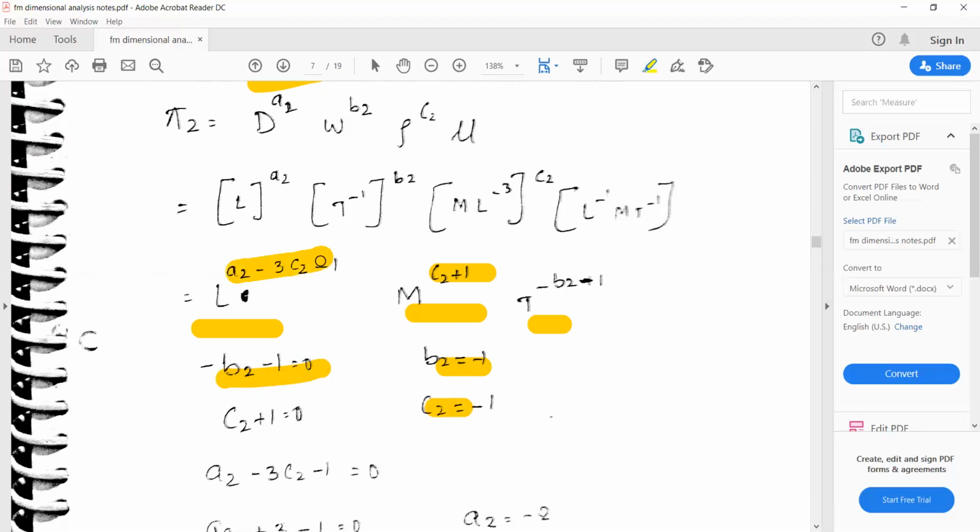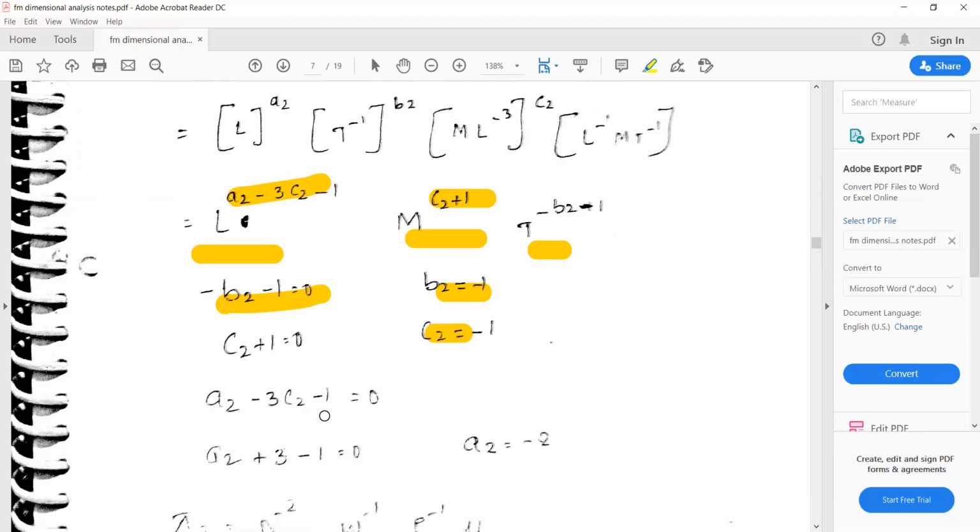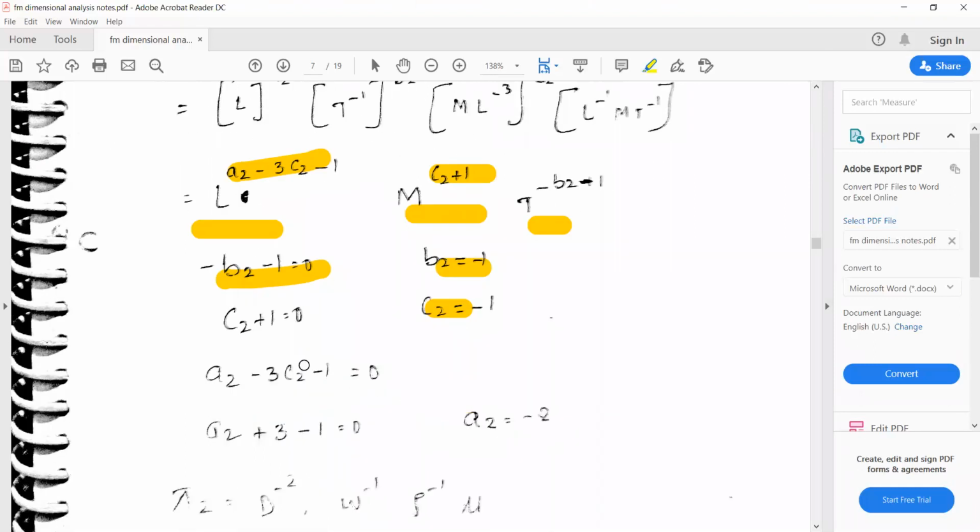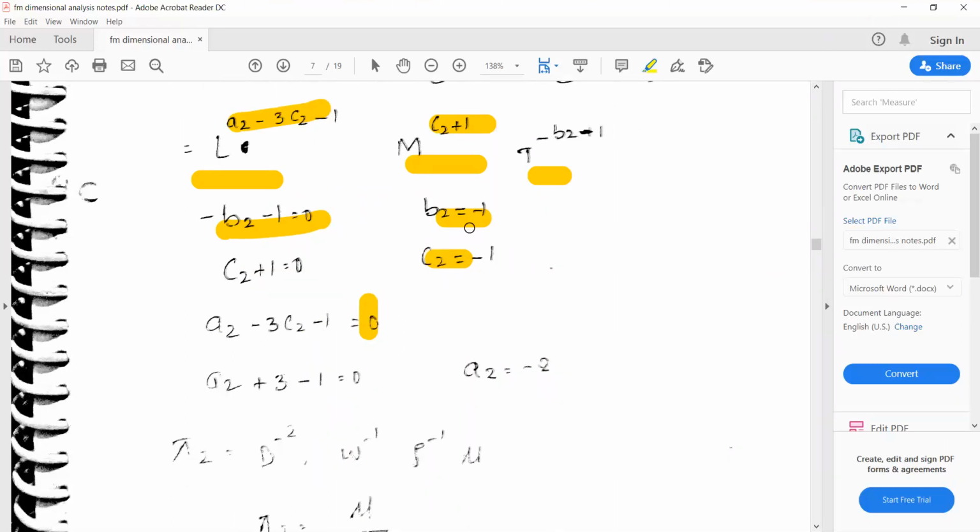If you take the L term, a2 minus 3c2 minus 1 is equal to 0, since the power of L on the left side is 0. And you know the values of b2 and c2. If you substitute, you'll get the value of a2.